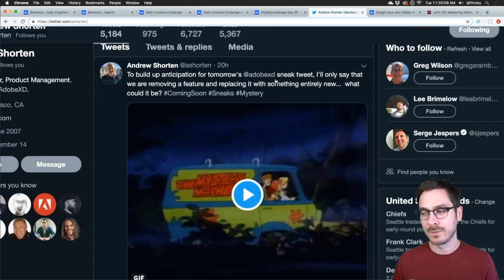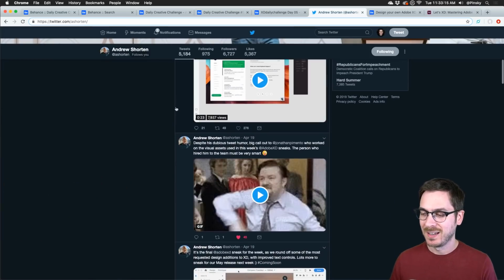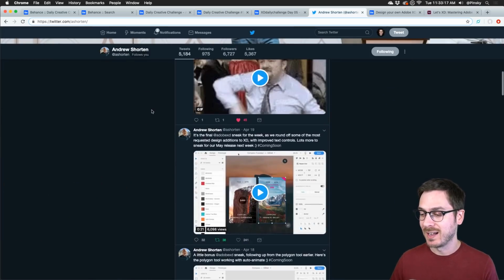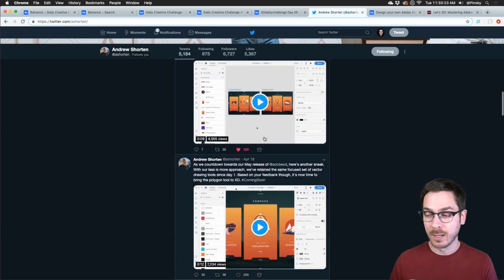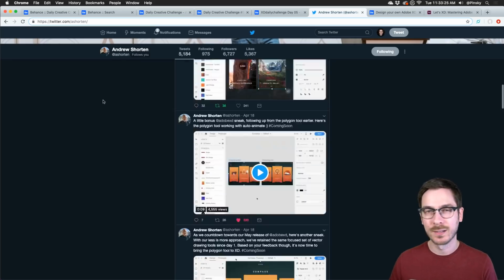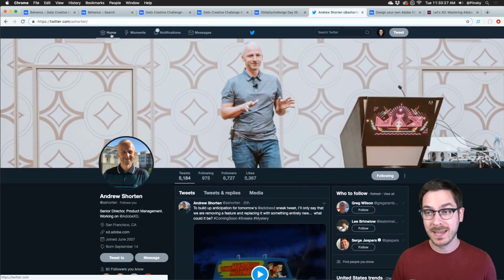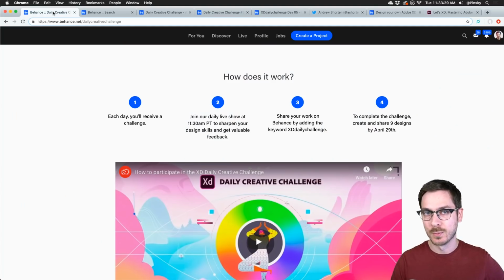We're going to be removing a feature, but we're replacing it with something else. What could that possibly be? He's also confirmed text transformations, uppercase, lowercase, title case, that sort of thing, strike-throughs. We've got a polygon tool coming. We've got guides. We've got a lot of stuff coming just in the May update. So definitely follow Andrew for more sneaks. And May is just around the corner. I've already been working on videos. It's going to be fun.